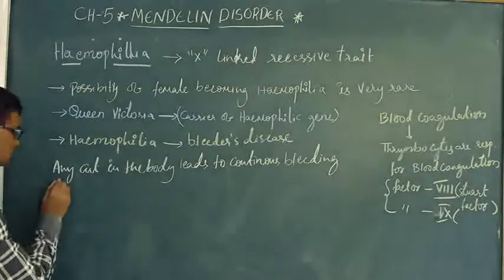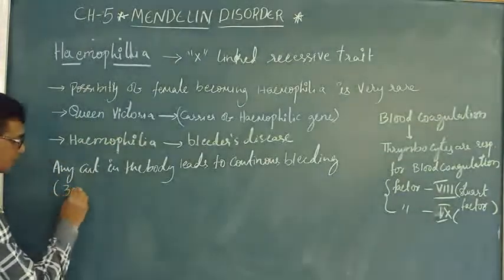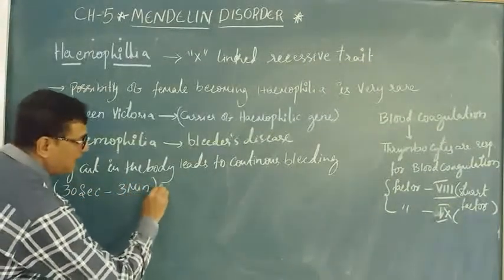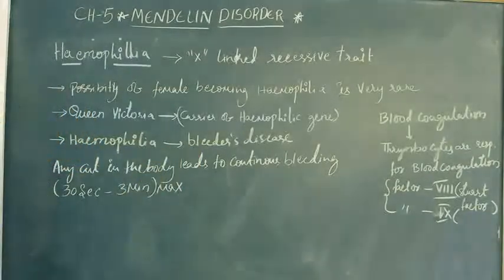The clotting should generally start from 30 seconds to 3 minutes maximum, but here there is no blood clotting at all.